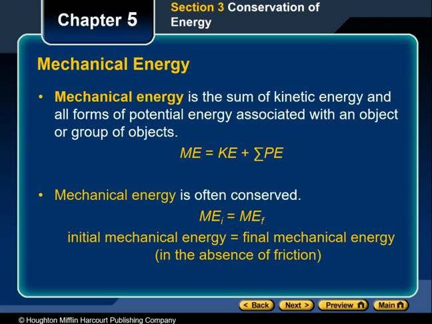In most situations that we are concerned with, these forms of energy are not involved in the motion of objects. In ignoring these other forms of energy, we will find it useful to define a quantity called mechanical energy. The mechanical energy is the sum of kinetic energy and all forms of potential energy associated with an object or group of objects.